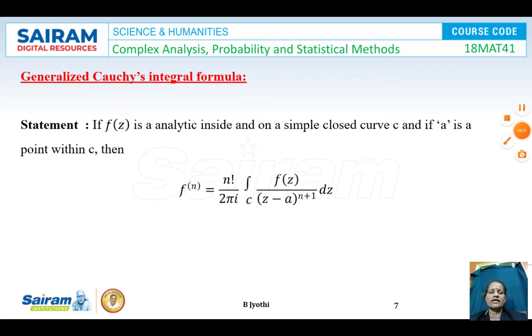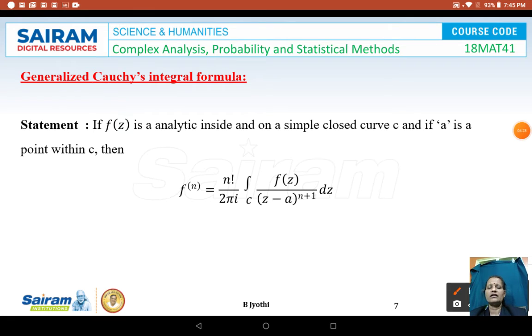Next, let us see the generalized Cauchy's integral formula. If f of z is analytic inside and on a simple closed curve C, and if A is a point within C, then the nth derivative of f at A is given by n factorial by 2 pi i into the integral along C of f of z by z minus A whole power n plus 1 dz. This is the generalized Cauchy's integral formula.